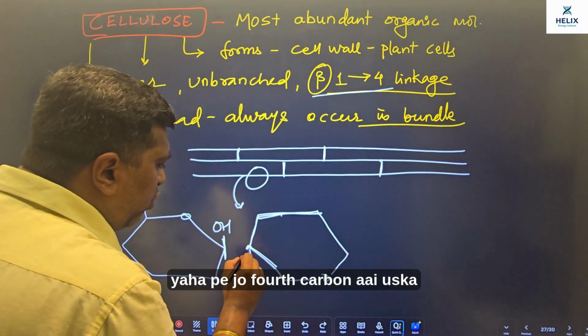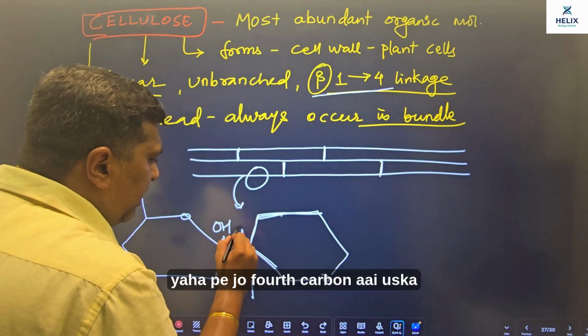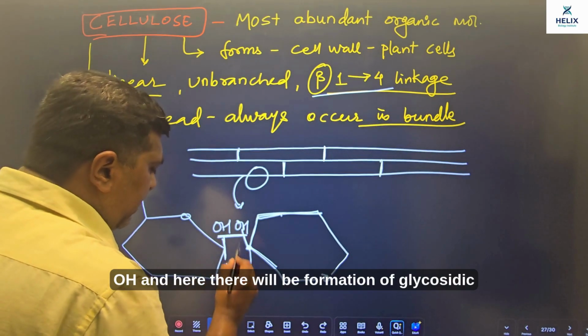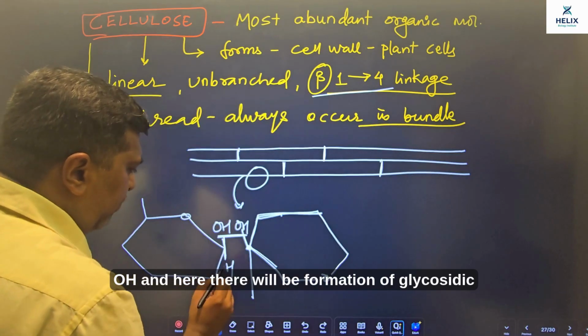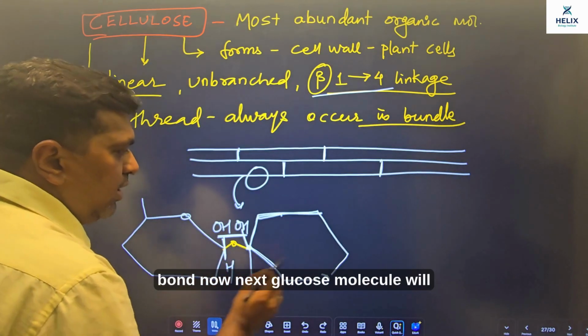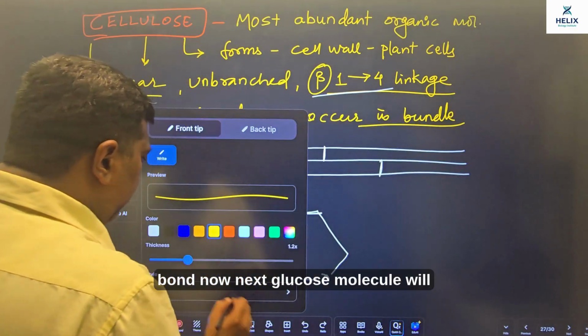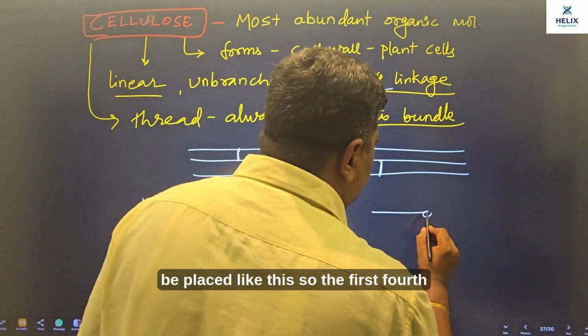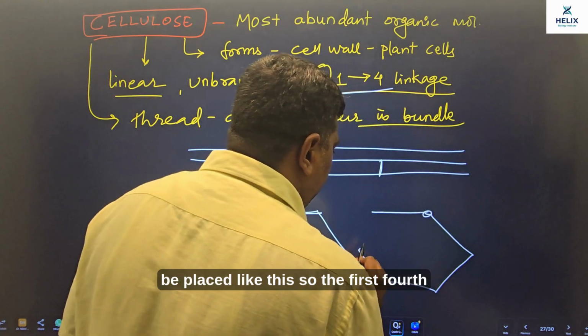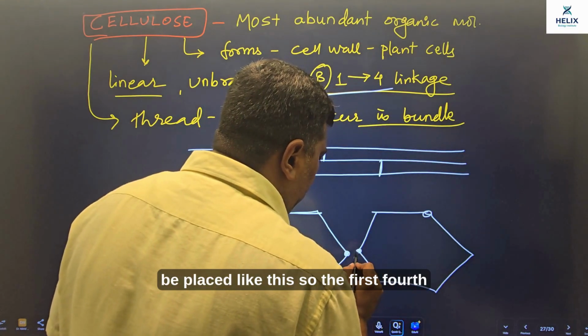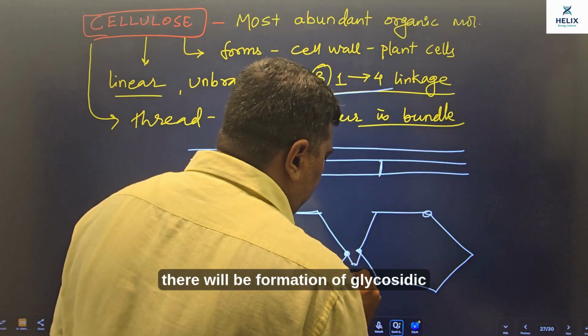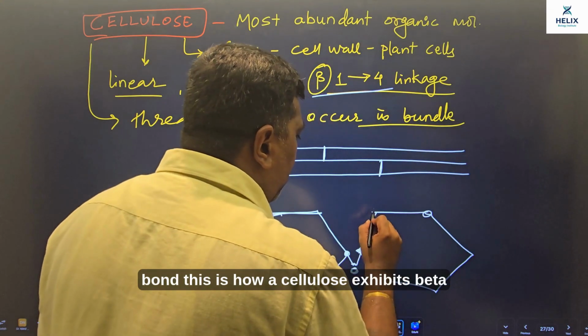So यहाँ पे जो fourth carbon है उसका OH, and here there will be formation of a glycosidic bond. Now the next glucose molecule will be placed like this. So the first, fourth, there will be formation of a glycosidic bond.